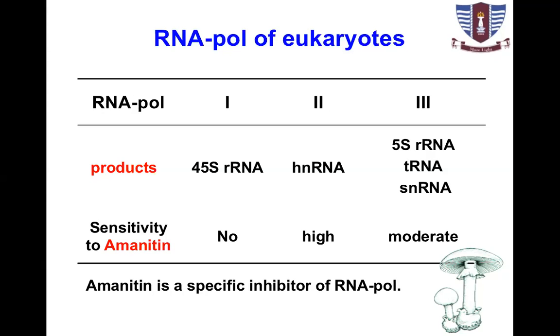RNA polymerase 3 and 2. So amanitin is a strong inhibitor and leads to death if this mushroom is eaten mistakenly by someone. It immediately inhibits transcription throughout the body, and that leads to death. So some mushrooms are toxic and dangerous for health, even life-threatening.